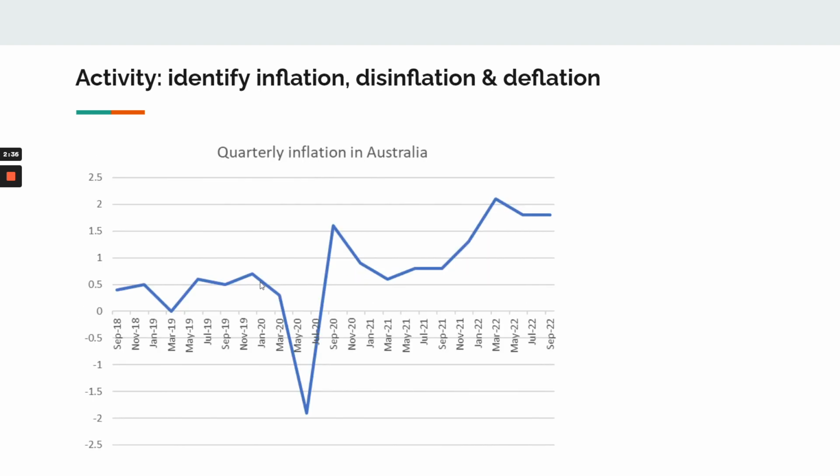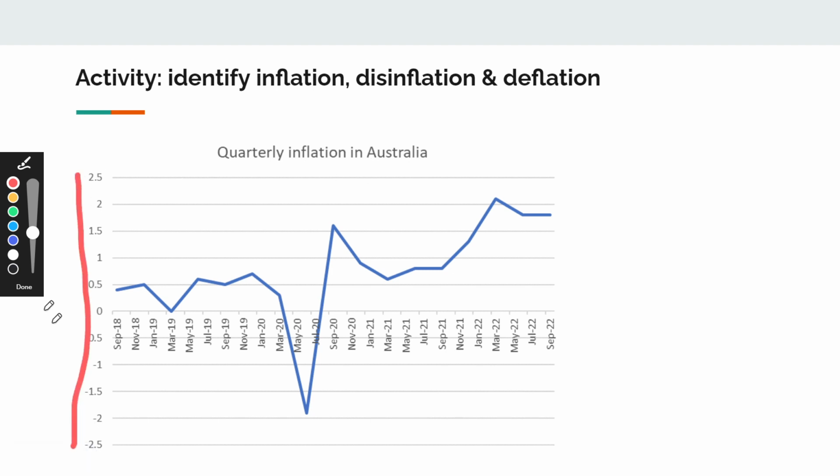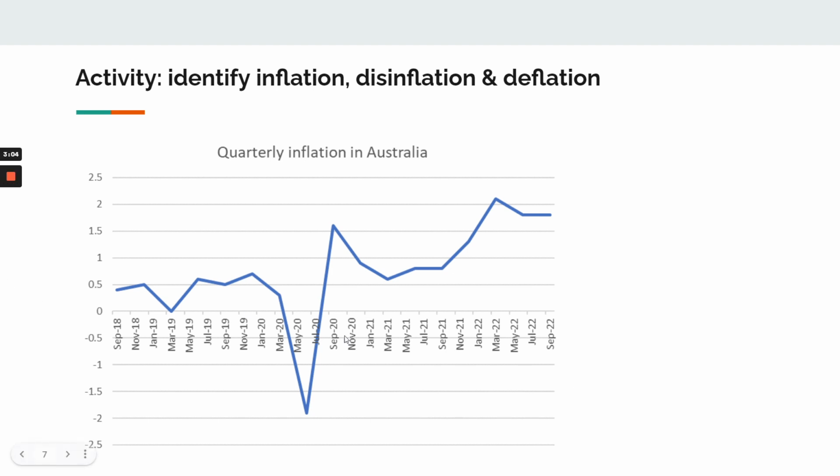All right, I want you to pause now and I want you to look at this graph of quarterly inflation in Australia. And just to refresh on the y-axis here, this is the inflation rate, the rate of change in the CPI, the inflation rate. It's measured in quarterly terms over time, and I want you to identify inflation, disinflation, and deflation on this graph. What an amazing time to be studying economics, because over the past 4 years we've experienced all these three things. So let's pause and have a look.